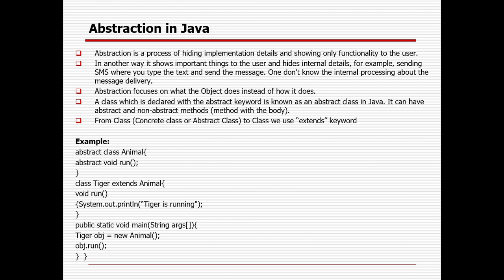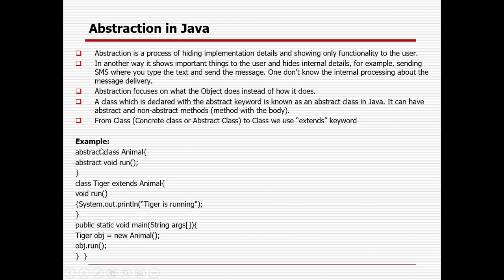For example, sending SMS, where the user types the text and sends the message. One doesn't know the internal processing of the message delivery. Abstraction focuses on what the object does instead of how it does it. A class which is declared with the abstract keyword is known as an abstract class in Java. It can have abstract and non-abstract methods.